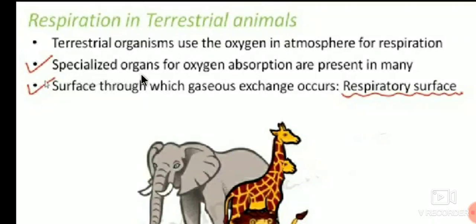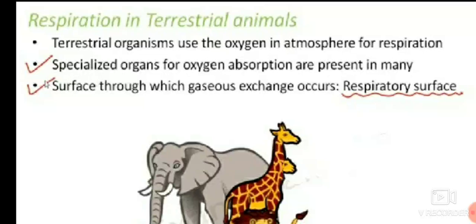And specialized organs for oxygen absorption are present in many. In fishes gills will be there, in cockroaches some different parts will be there, in earthworms skin will be there, and in the human body lungs and nostrils will be there.